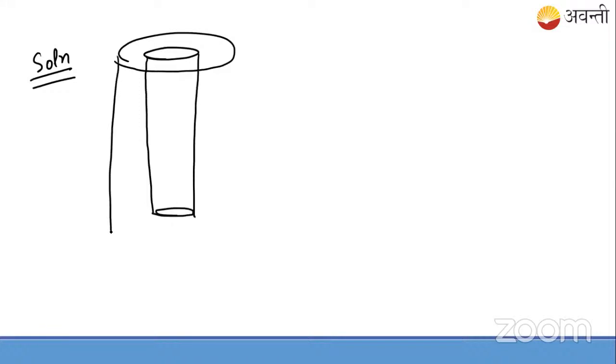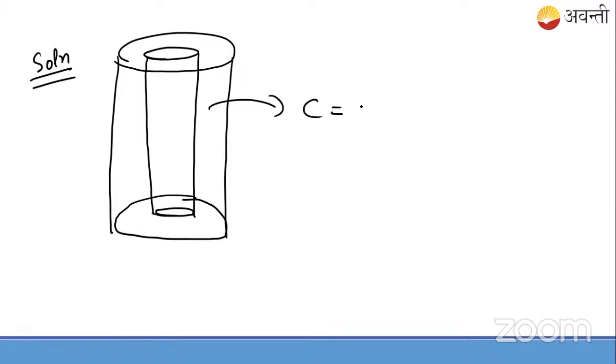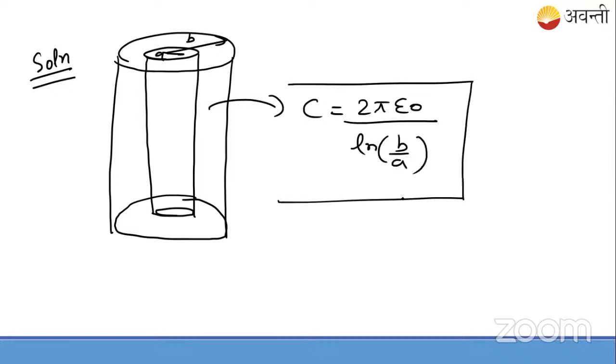Now if we want to see its capacitance, you have studied in class the formula is C equals 2 pi epsilon naught divided by ln of B by A, where the outer radius is B and the inner radius is A. First of all, you must always remember this formula for concentric cylinders.